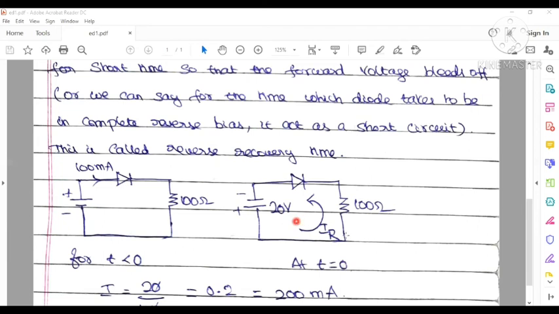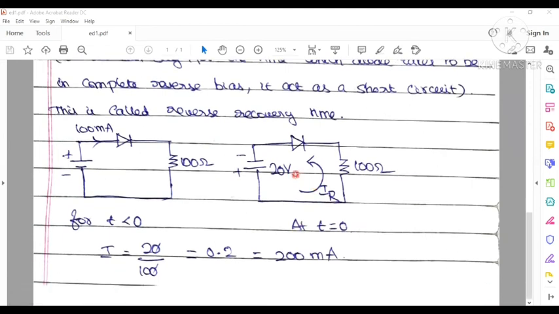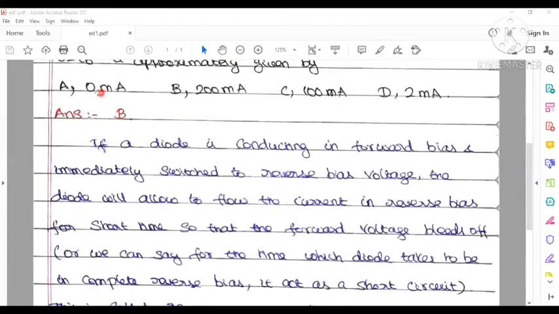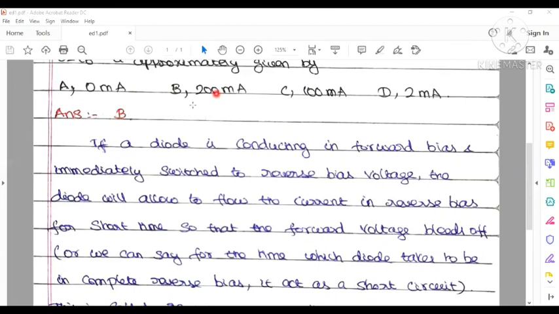Now you find out the current value here. Voltage is given and resistance is given, so it is easy for you to find this current, isn't it? The reverse current IR is equal to V by R. Here V is 20 and R is 100. So 20 by 100 is equal to 0.2, but the answer in our problem is given in terms of milliamps. So 0.2 can be represented as 200 milliamps. So option B is the correct one.